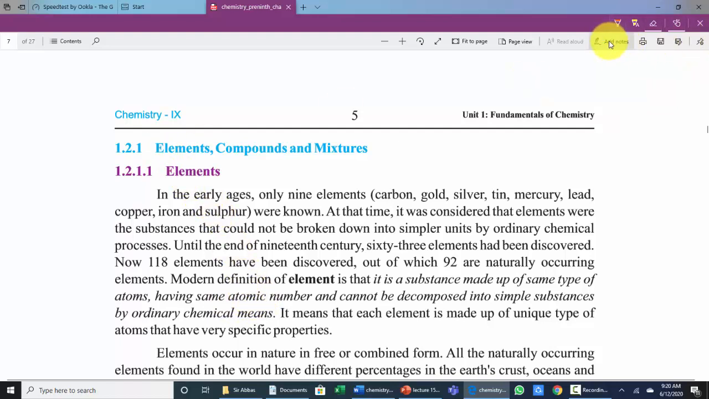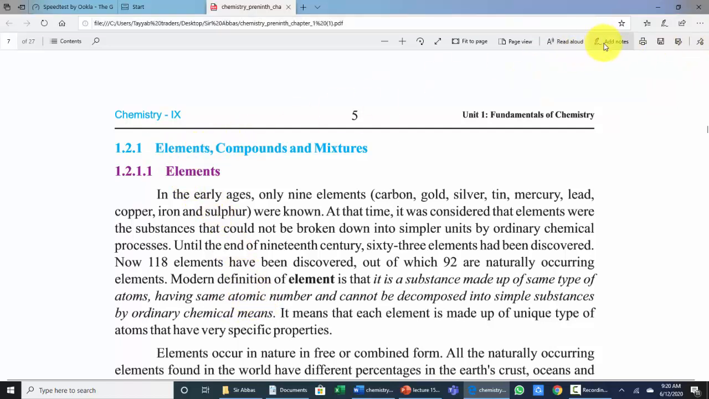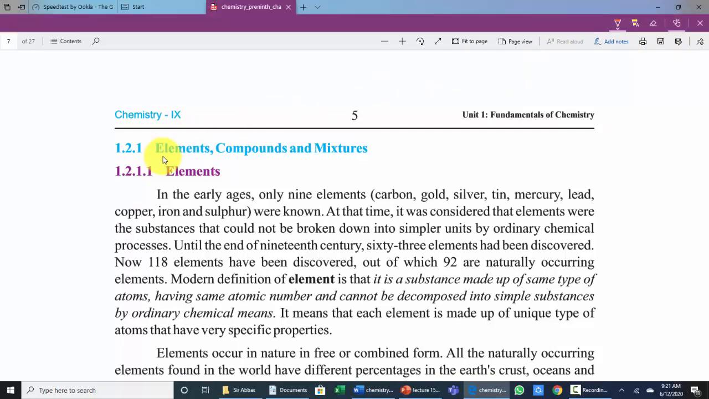Dear students, we are going to start the marking of the textbook, which is very important. The heading 1.2.1 is Elements, Compounds and Mixtures, and the first subheading is Elements.